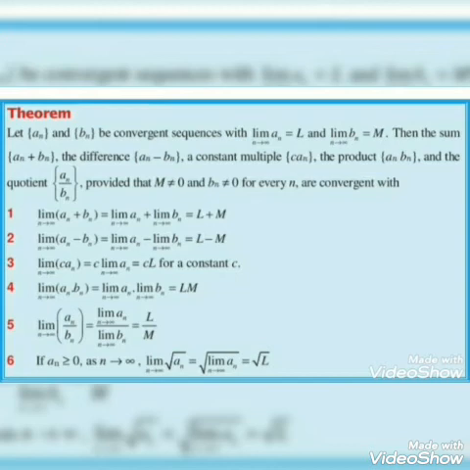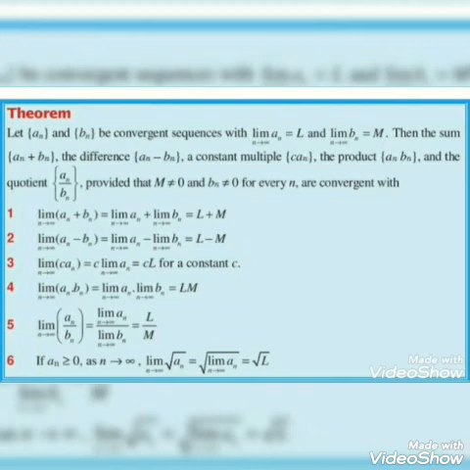And the third one is the constant multiple, that is the limit as n tends to infinity of a constant c times a_n can be written as, you can take out the constant, c times the limit as n tends to infinity of a_n, that is c times L for a constant c. And for the product rule, that is the limit as n tends to infinity of a_n times b_n, the product of two sequences will be the limit of a_n times the limit of b_n, which is L times m.